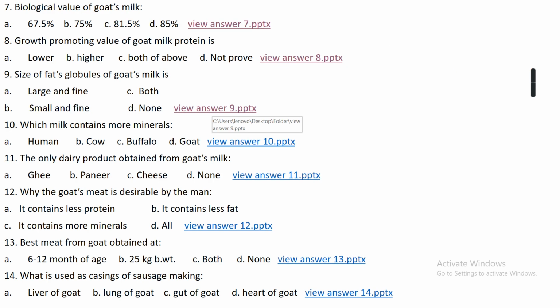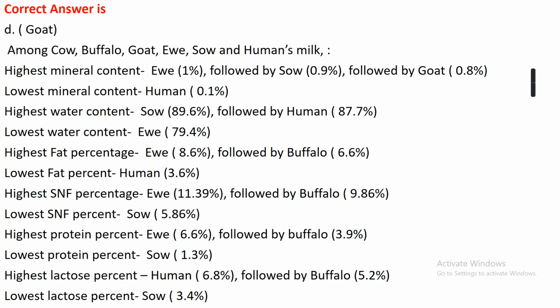Question number 10. Which milk contains more minerals? Option A, human; option B, cow; option C, buffalo; or option D, goat. The right answer is option D, that is goat.